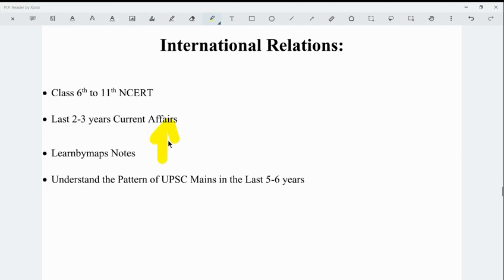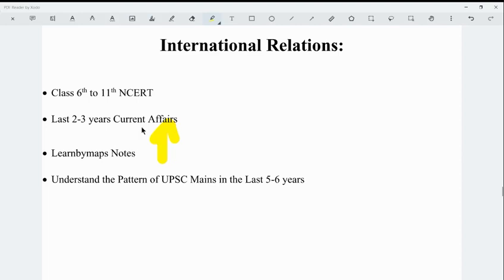The last 2-3 years of current affairs analysis can be done with the help of the Learn by Maps notes, which are prepared from the current as well as contemporary events that have been in the news, like the countries with which India has been in association, or the various initiatives at the international level which India has associated with.